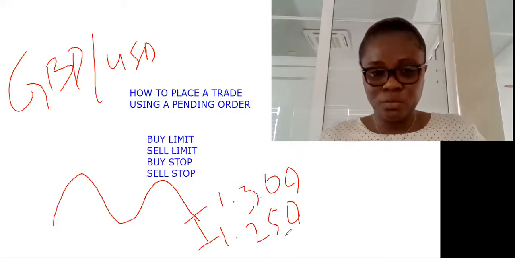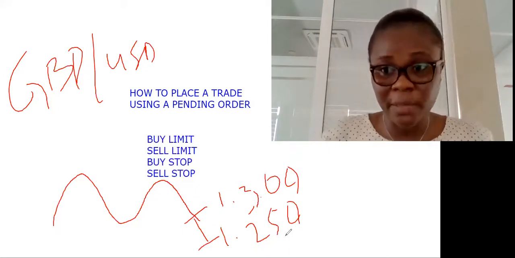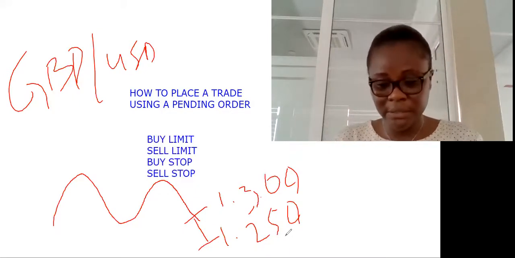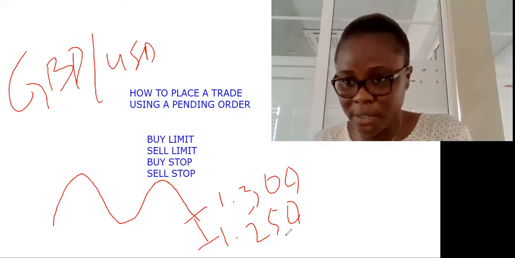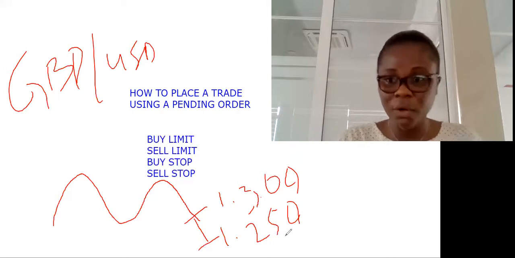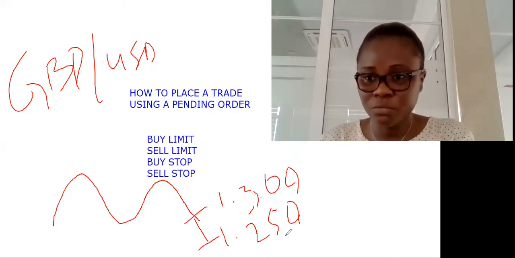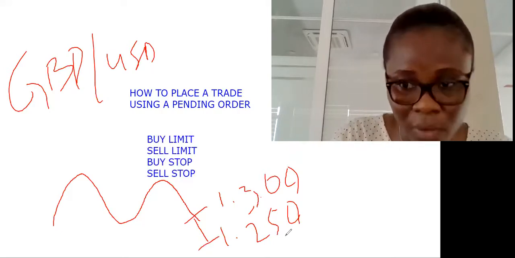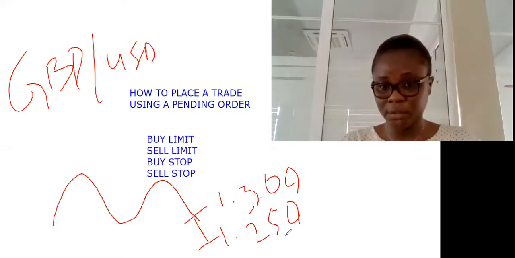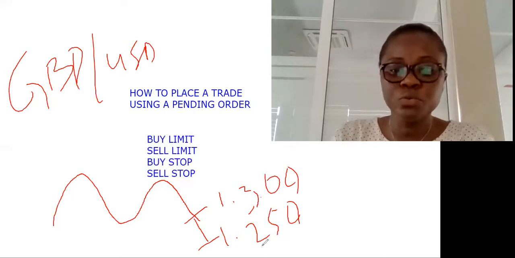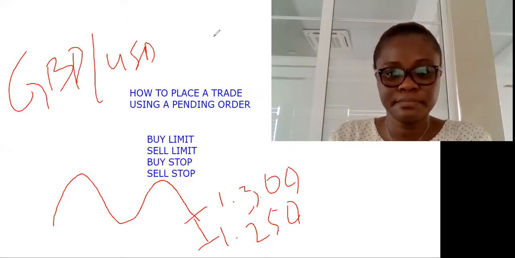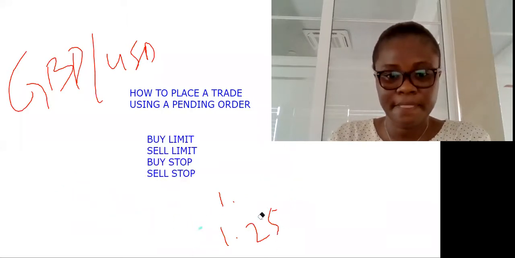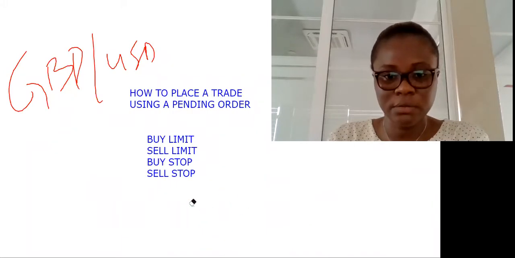So guys, I've stated that today we are doing a pending order. A pending order simply means a trade that has not yet been executed, meaning you don't want to buy or sell a particular market instrument till it reaches a particular point or price. So let's move to sell limits.